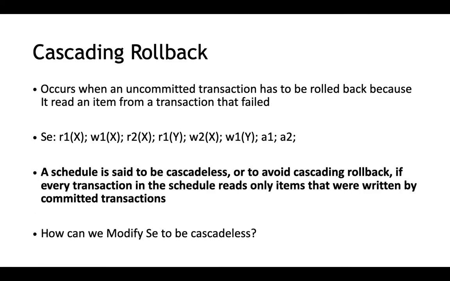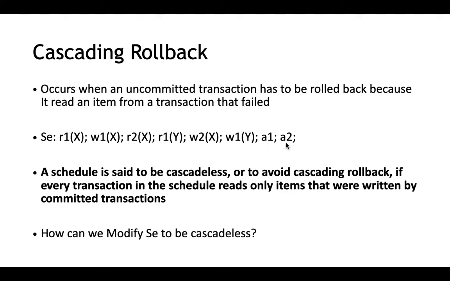Now we'll be going to the next term, that is cascading rollback. So actually we had discussed the same in the previous example itself. In SC, imagine after the schedule goes like this, the first transaction gets aborted. So if the first transaction gets aborted, all the values, that is w1 of x and w1 of y, all this becomes invalid. Now this x that was written by the first transaction was used by the second transaction, that is r2 of x. So this also becomes invalid. So when the first transaction is aborted, there is a need for aborting another transaction.